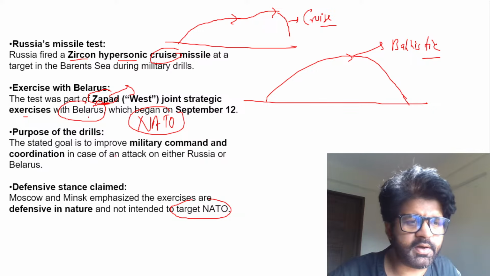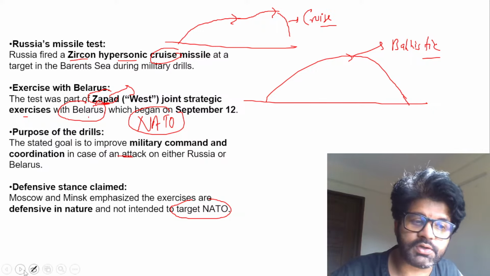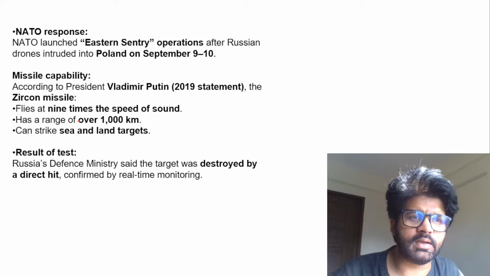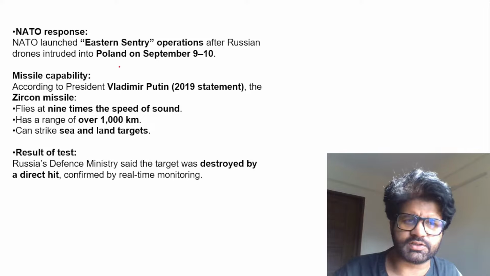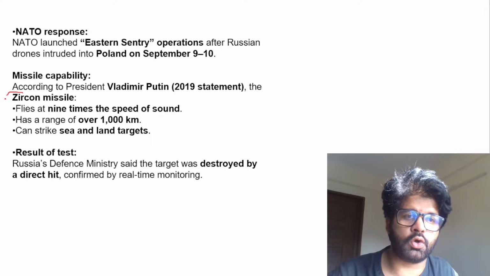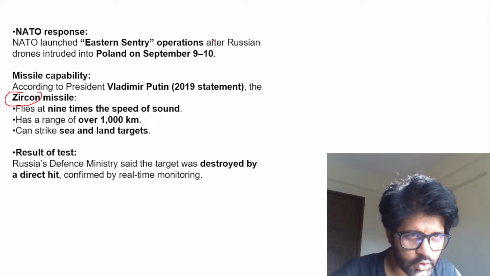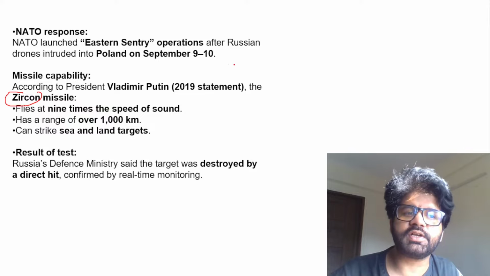Stated goal: improve military command coordination. And again, Russia is saying that we don't want to target NATO, we are just checking our security. And then NATO has launched certain operations. We are not concerned with that. We are concerned with what is Zircon, who launched it, which particular exercise it is a part of, what is hypersonic, what is a cruise missile. So these are the things which are important.